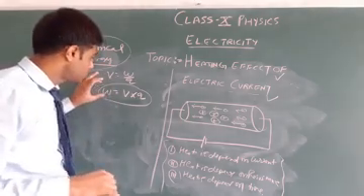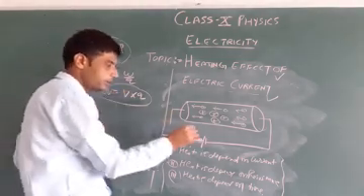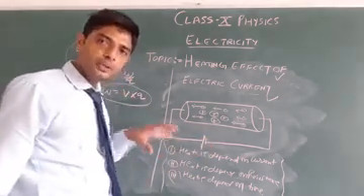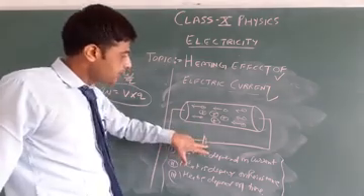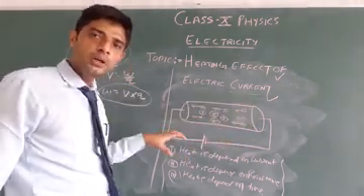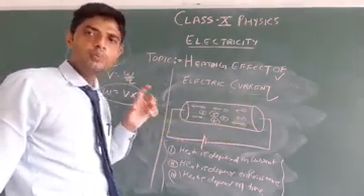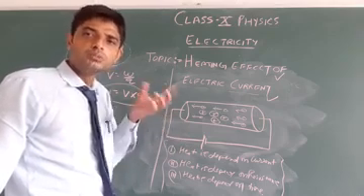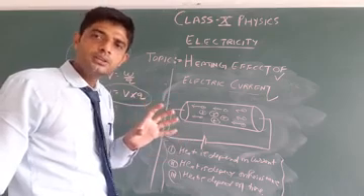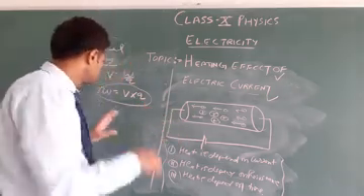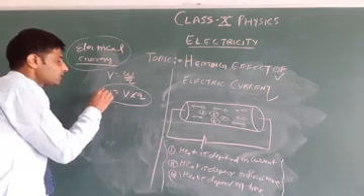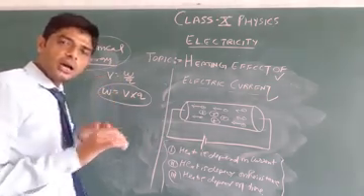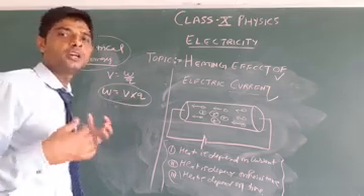This work is done. What is the source of energy? This battery. This energy is the source of energy, and by this energy the current moves, but only a small portion of this energy is used for the flow of current. Most of the energy is wasted as heat. So this work done is converted into energy, and this energy produces heat.